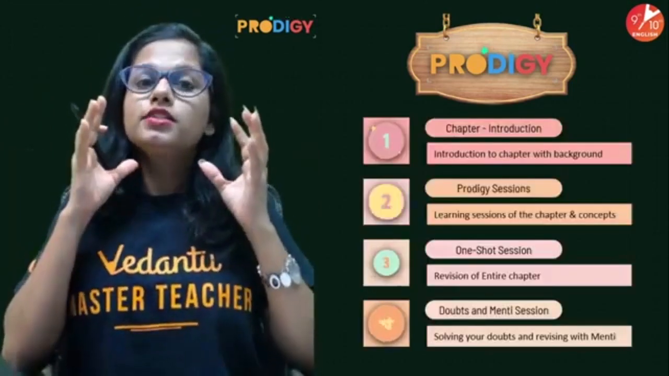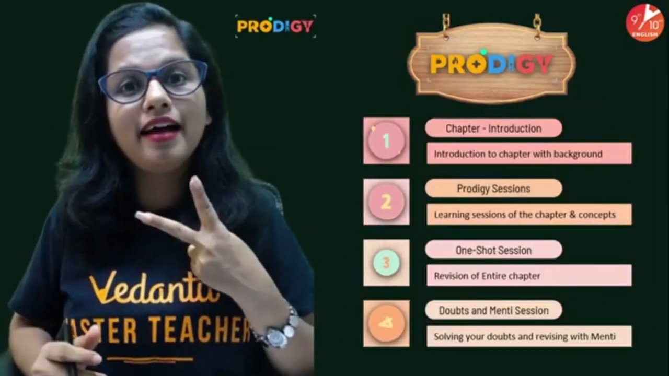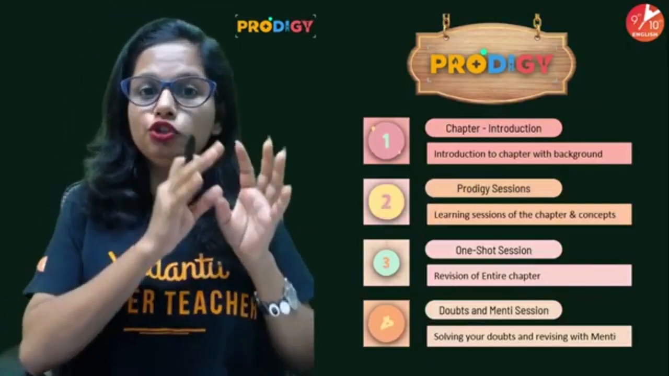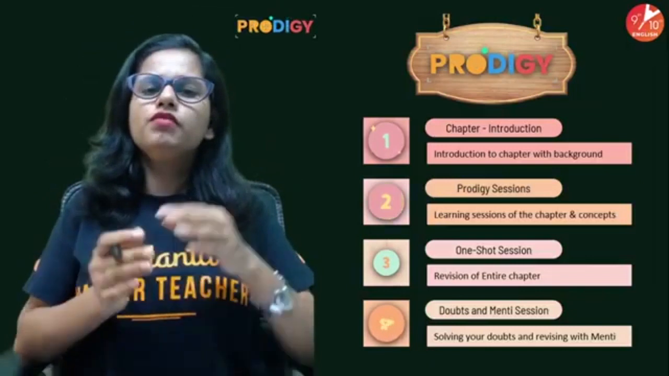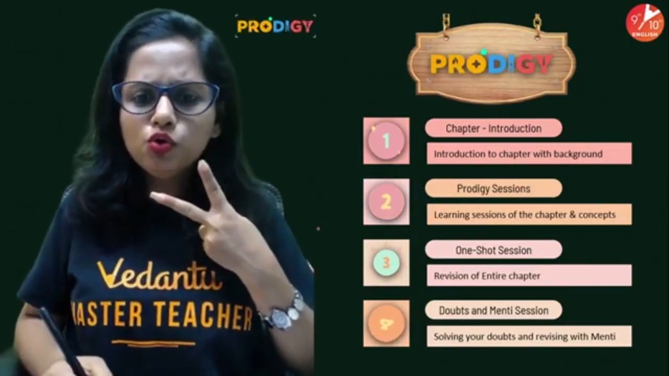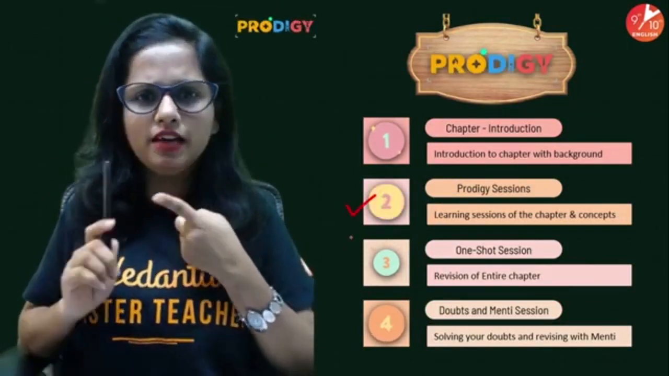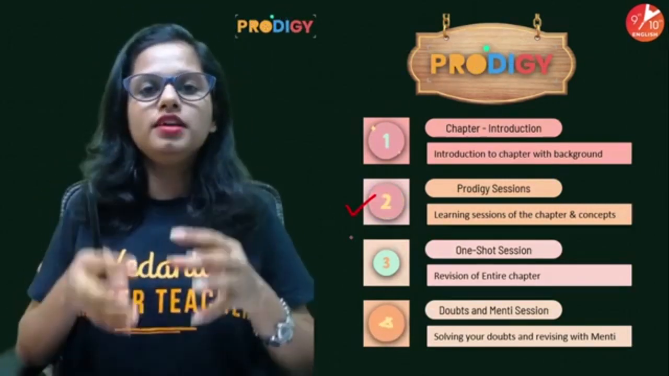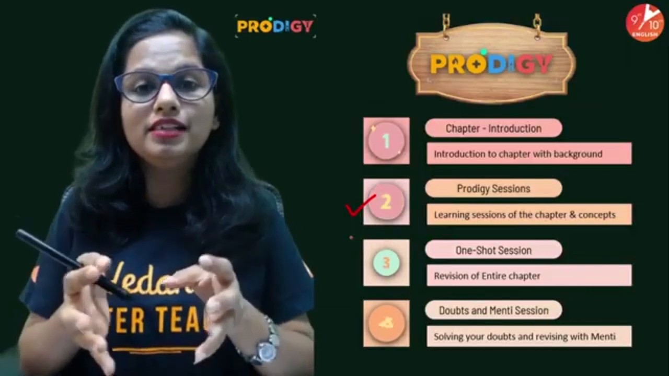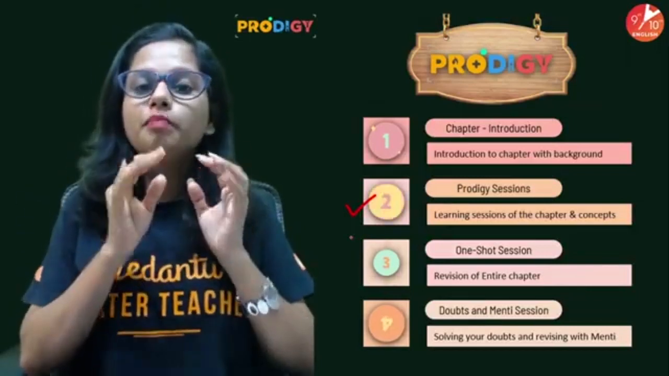We are studying the second chapter from our ICSE class 10, that is structure of chromosomes, cell cycle and cell division. We are already done with two Prodigy sessions of this chapter. We have studied the structure of chromosomes, we have studied cell cycle. So in today's session, we are going to focus on cell division, especially on mitosis.